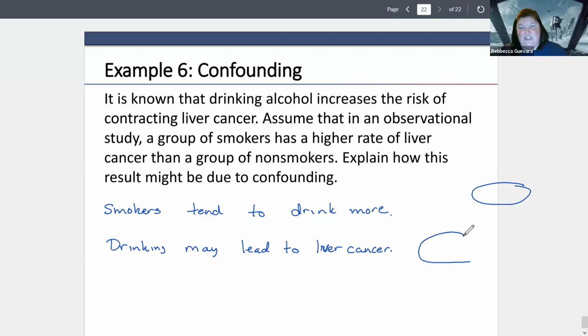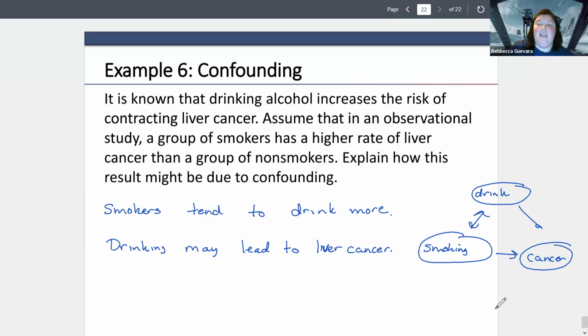So once again, we have this situation again. We think this is going on when in fact it could be just this is going on. It could also be going the other way around, and it could be that the smoking is actually causing the drinking, which is causing the cancer.